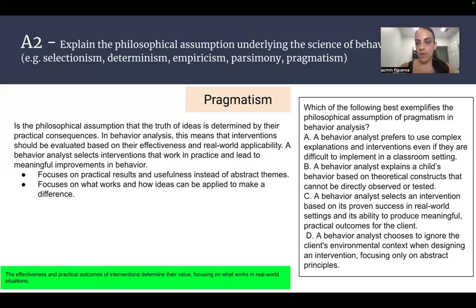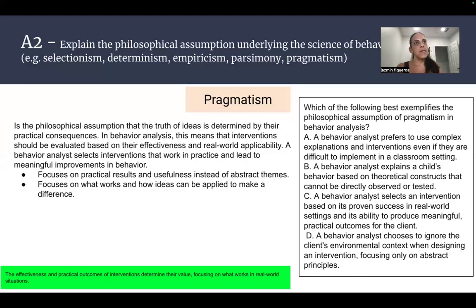So when we're looking at how to remember this, in green, we're looking at the effectiveness and practical outcome of an intervention to determine its value. So is it easy to implement? Is it even effective to implement? Based off of those two things, we're going to determine its value. Is it a good intervention? Is it easy to implement? Is it complex? Does it require a lot of different moving parts? So we're going to focus on the real-world situation. Can we even implement this in the real world? Is this something that we can do?